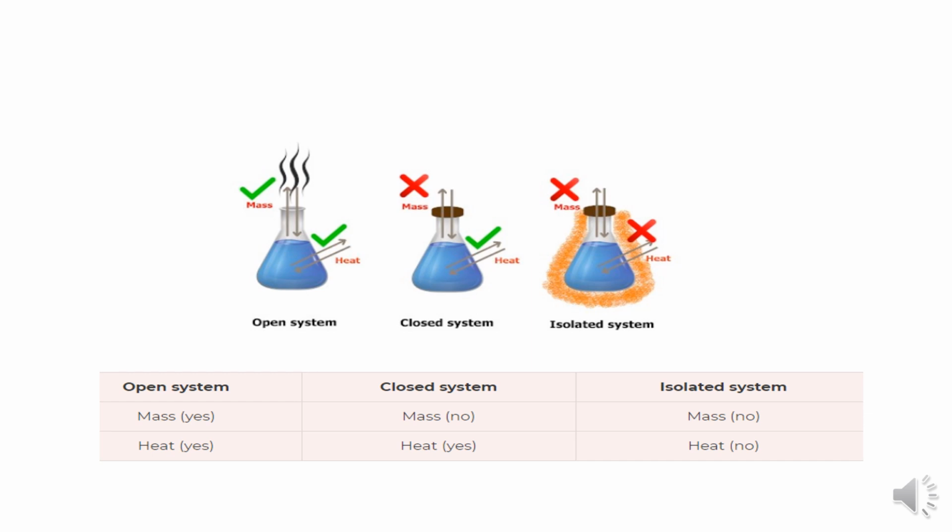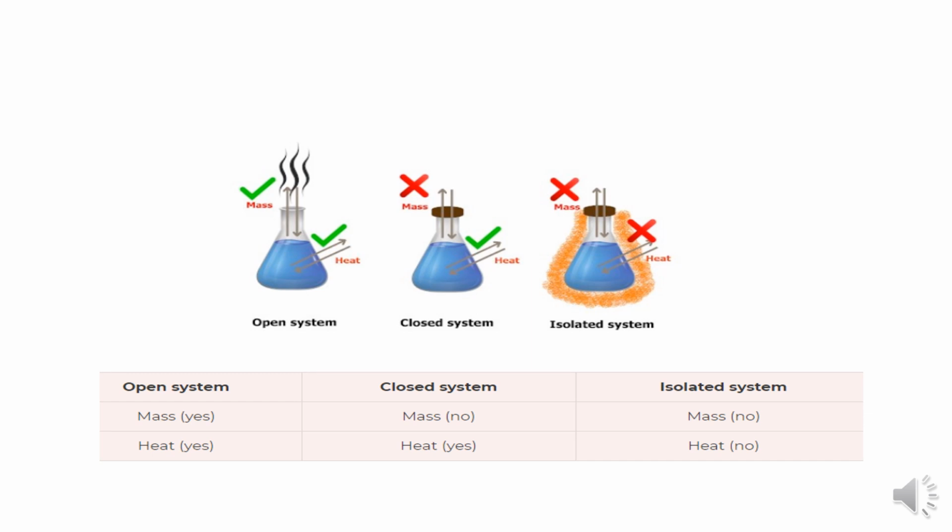A pan containing hot water kept in an isolated box, and a thermoflask containing a fluid, are examples of an isolated system. The universe can be considered as an isolated system.